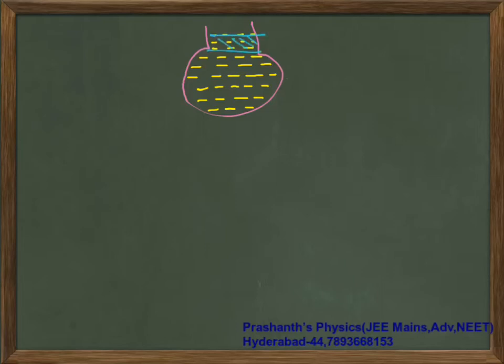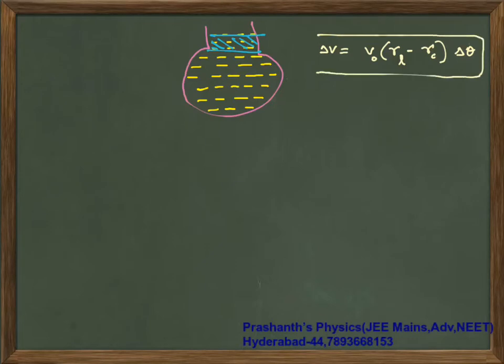Now if you observe carefully, your delta V, as I have explained just now, is V naught times gamma of liquid minus gamma of container into delta theta, which can also be written with 3 times alpha of glass in place of gamma of container.